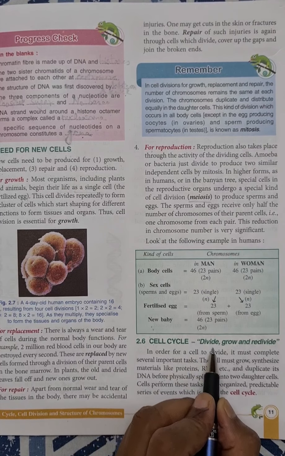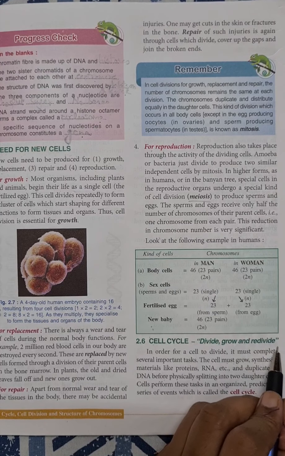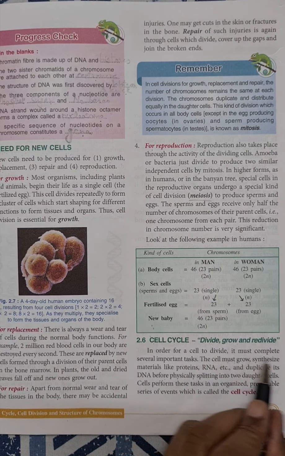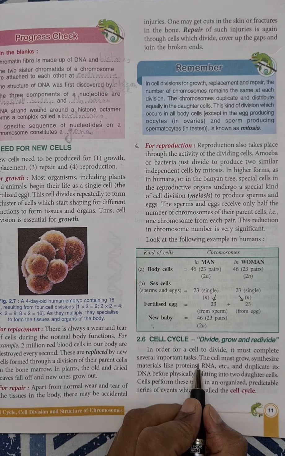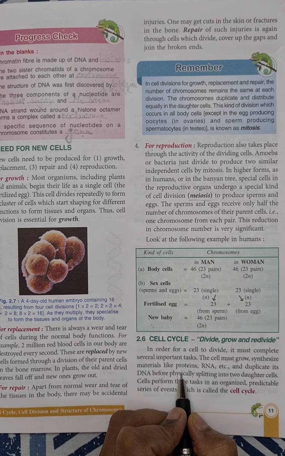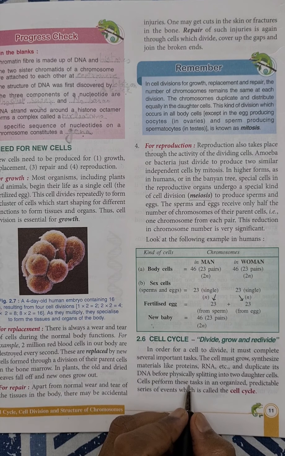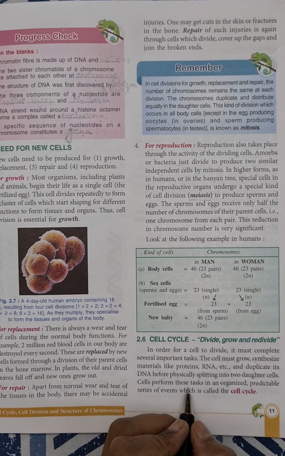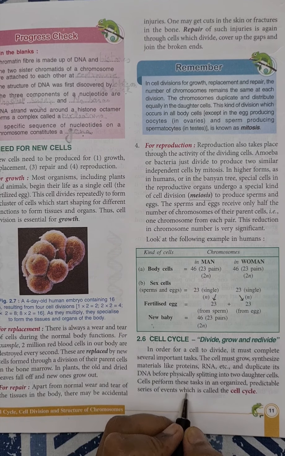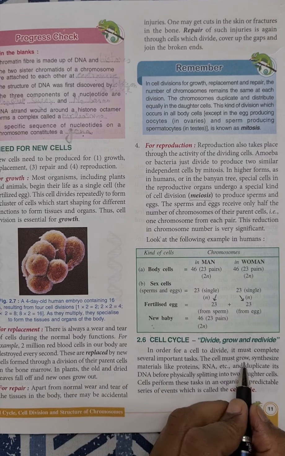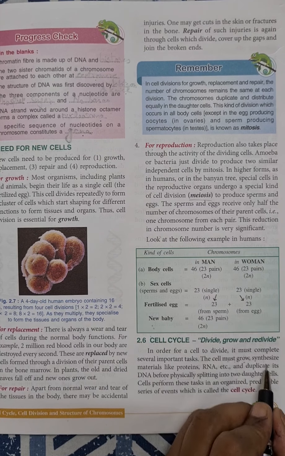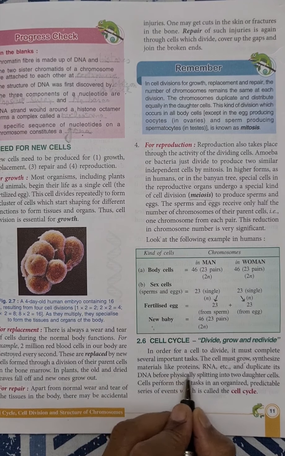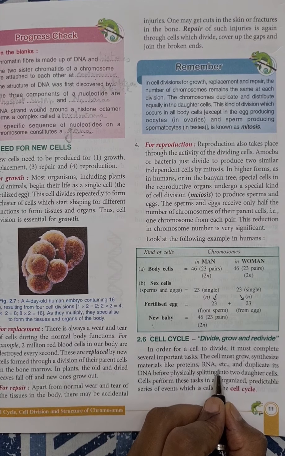The cell cycle: cells divide, grow and redivide. In order for a cell to divide, it must complete several important tasks. The newborn cells are very small in size with a large nucleus. So, in order for a cell to divide, it must grow in size. It synthesizes materials which are required for its growth and cell division, that is proteins and RNA.